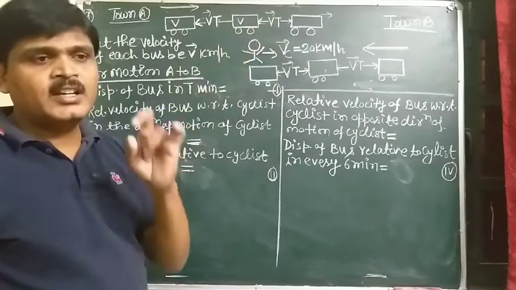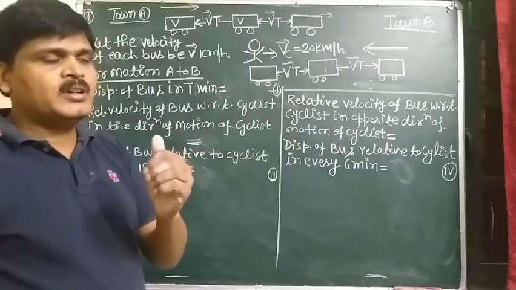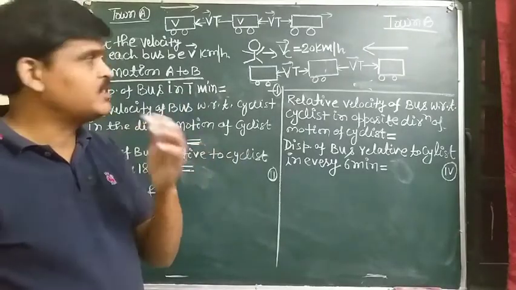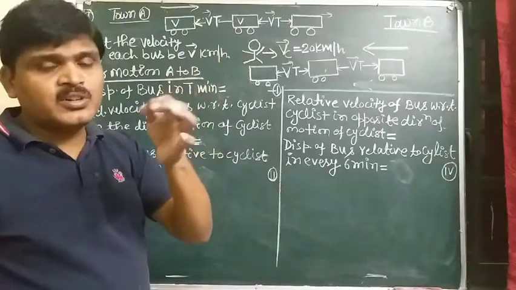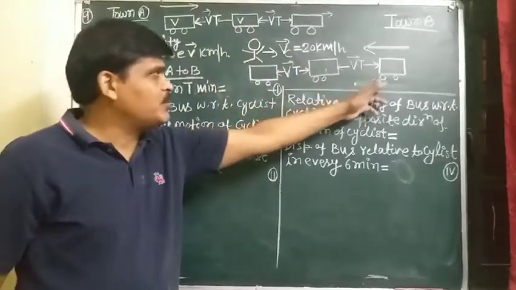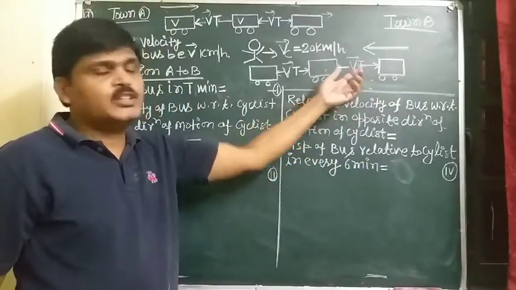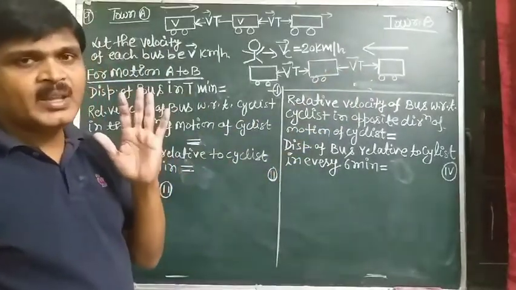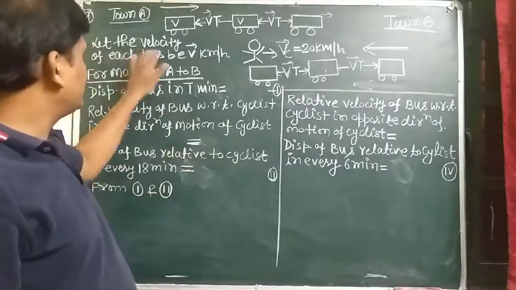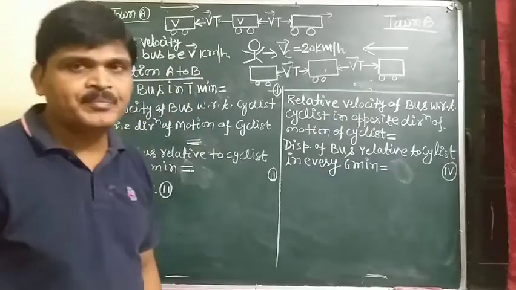So the distance between two consecutive buses, either moving from town A to town B or from town B to town A, is vT.